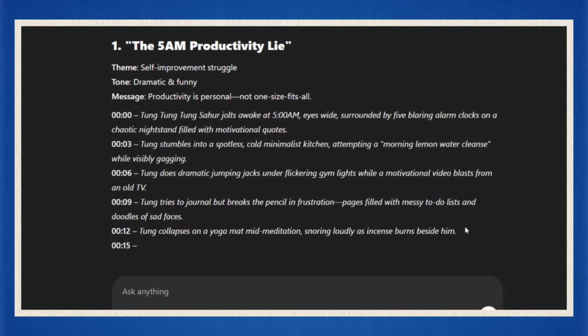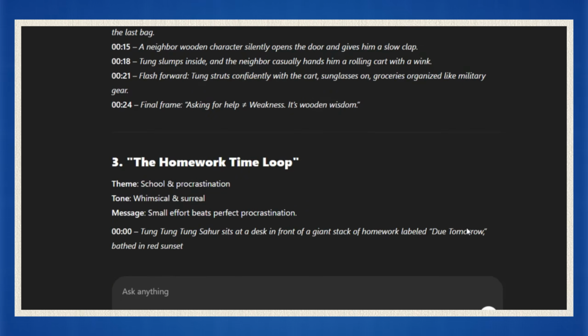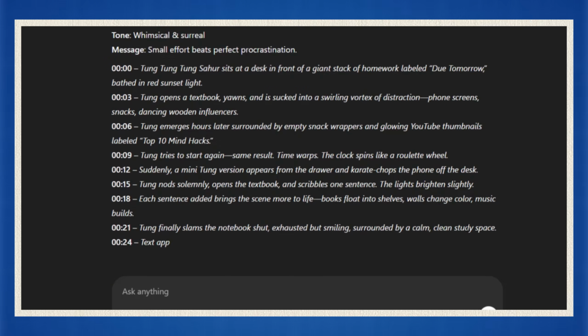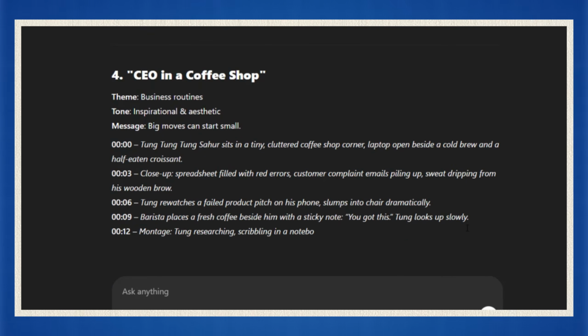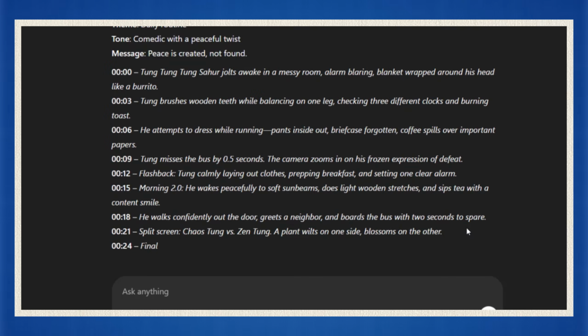What you'll get back is gold. 5 solid short film ideas, each one broken down into specific image-worthy scenes that follow a beginning, middle, and end. Each scene is time-stamped and built for visuals. This makes your job super easy when you go to generate the actual footage.